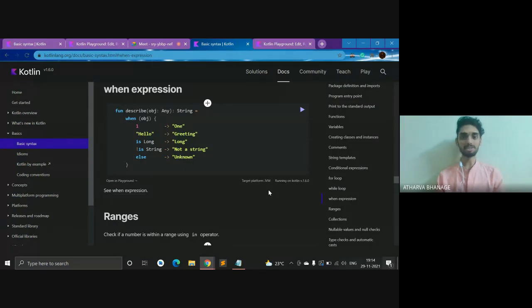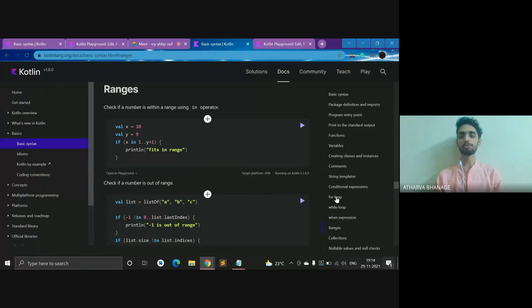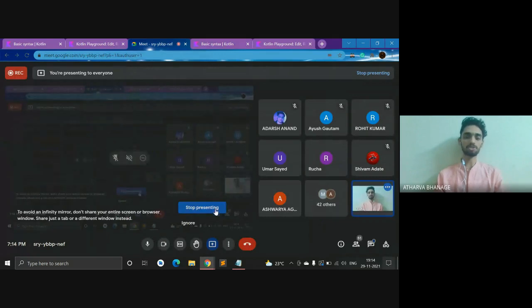We'll be looking at when statements more while we are making an app, because this would be very handy. This is actually a very useful thing while you are making an Android app. So yeah, these are just the basic things. I would recommend you guys again to practice what for and while loops are, if statements and when statements. And obviously functions later on. Yeah, Ayush, you can go ahead. This is basically all from my side.